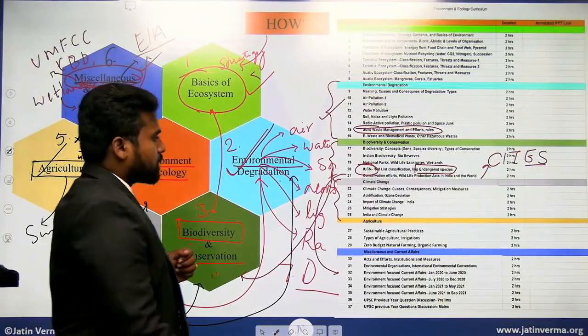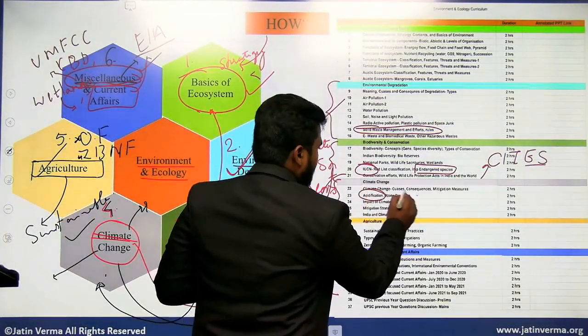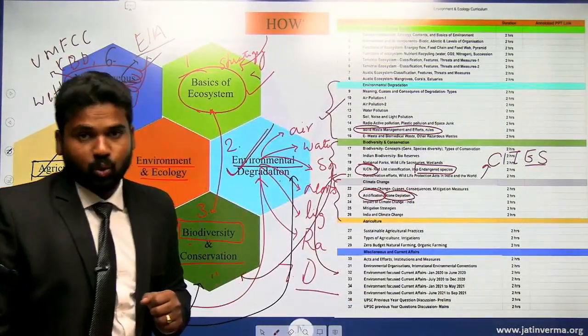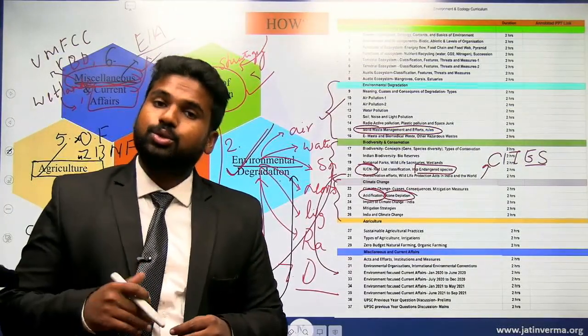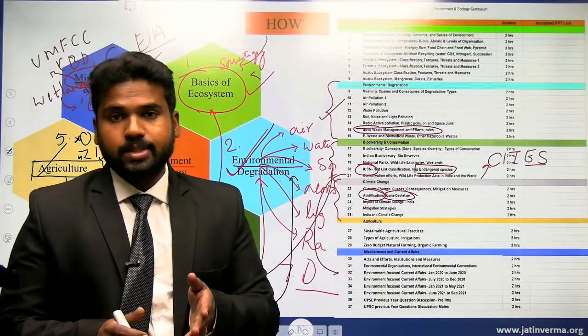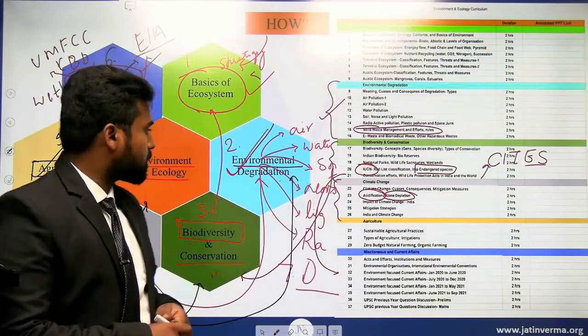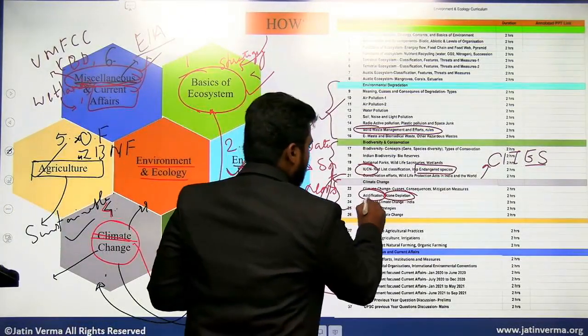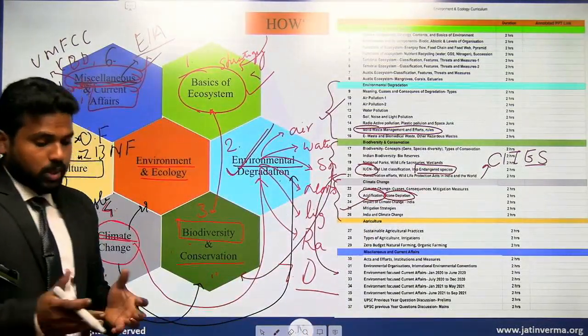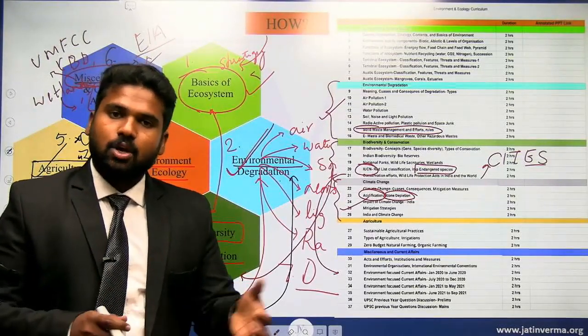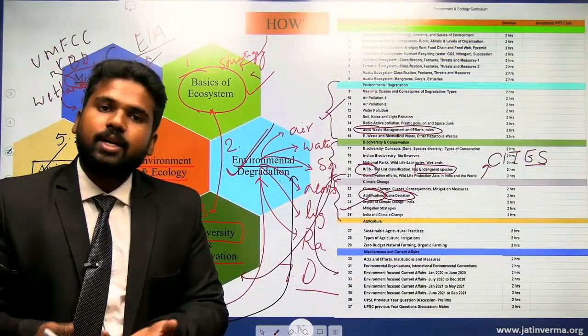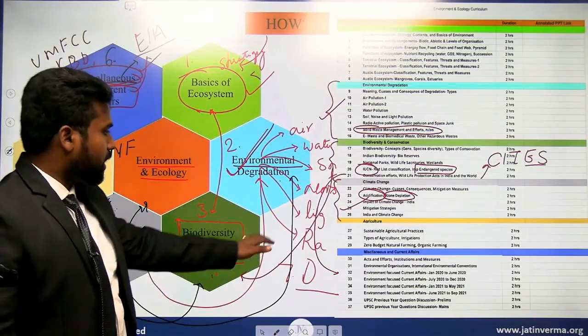Apart from that, certain miscellaneous topics like acidification, particularly ocean acidification, ozone depletion, and what are the causes and consequences will be discussed here. Then different mitigation strategies, and what is the impact of climate change on India and how we are responding to that, will be covered here.